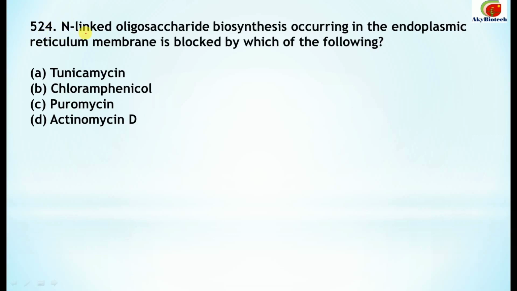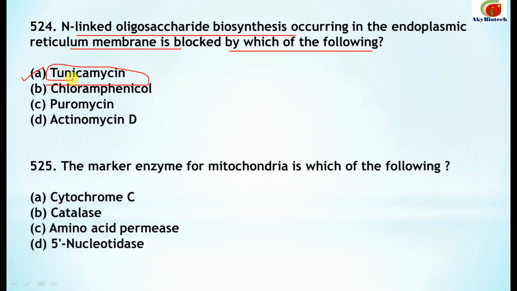Question number 524. N-linked oligosaccharide biosynthesis occurring in the endoplasmic reticulum membrane is blocked by which of the following? So N-linked oligosaccharide biosynthesis, which is occurring in the ER membrane, it is blocked by tunicamycin. This is the correct option. Again, very important question asked many of the times.